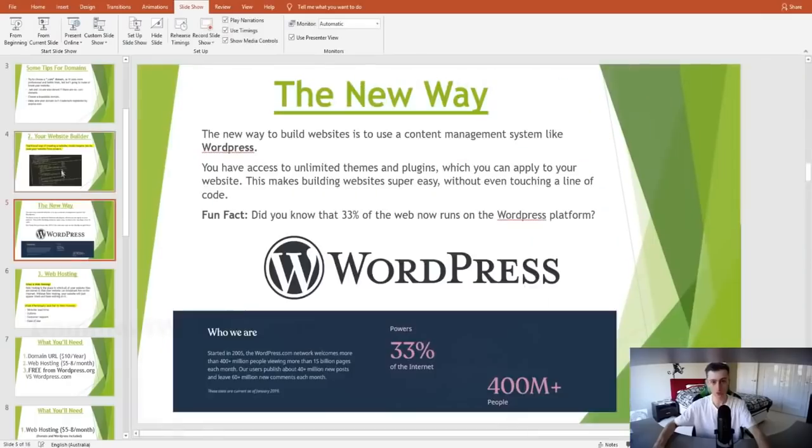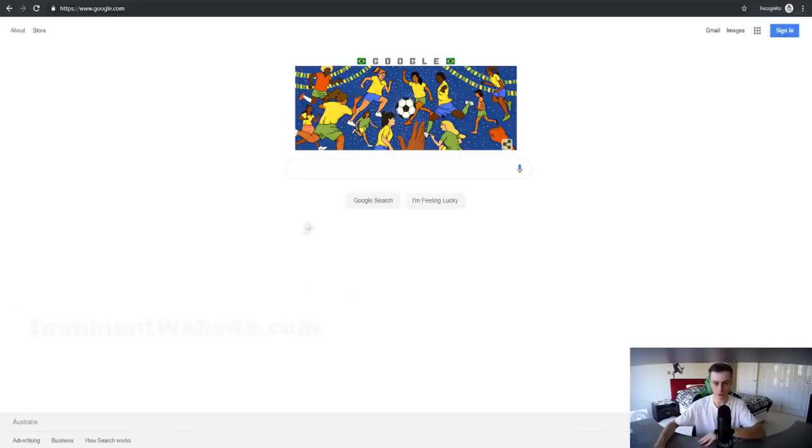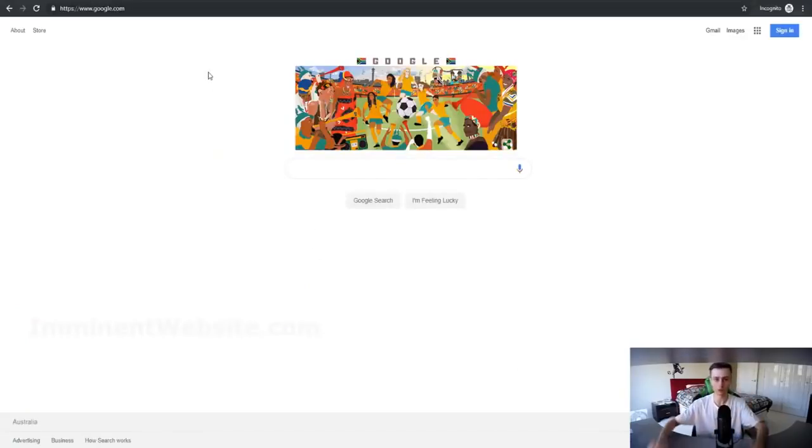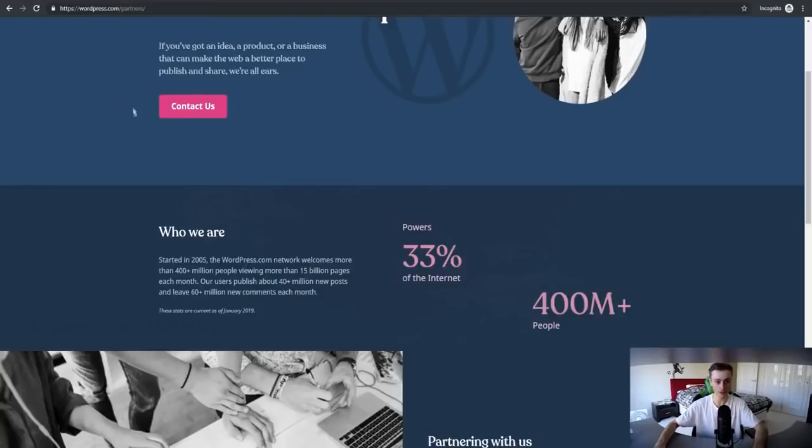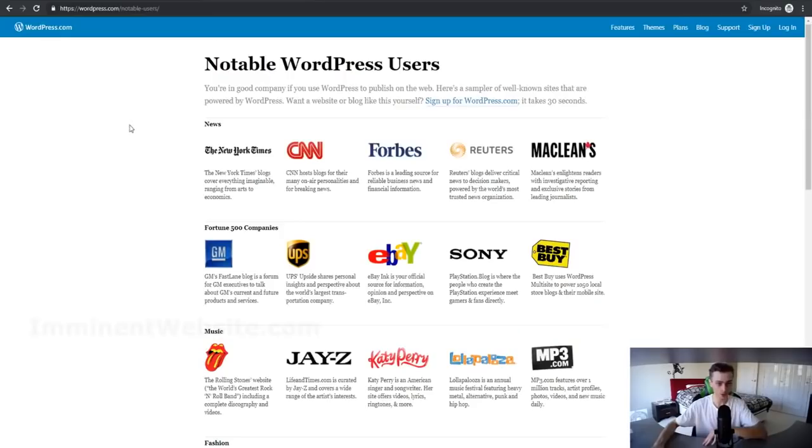All right, so here are some quick facts about WordPress if you're wondering what WordPress is all about. Again, it's a content management system. We established that, and as you can see right here, WordPress powers 33% of the internet. A lot of the big users, including CNN, Forbes, Sony, and Katy Perry, use WordPress to build their websites as well, because again, WordPress is a free content management system. So that's pretty much what WordPress is all about.